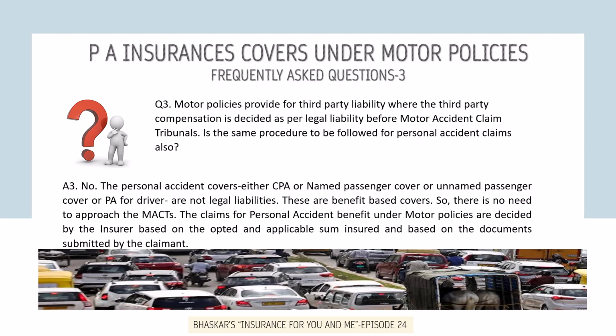The third question is, the motor policies provide for third-party liability, where third-party compensation is decided as per legal liability before motor accident claims tribunals. Is the same procedure to be followed for personal accident claims also? The answer is no. The personal accident covers either under a CPA for owner driver or named passenger cover or unnamed passenger cover or PA for driver, they are all not legal liabilities. These are benefit-based covers. So there is no need to approach the MACT or any court for that.